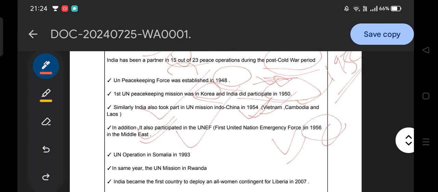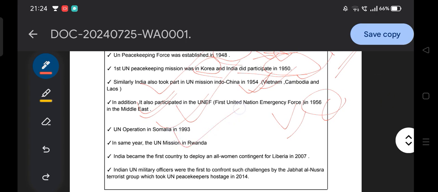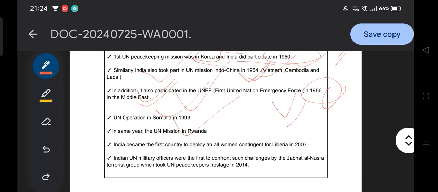Then India similarly also participated in Somalia and Rwanda. Another important thing is that India became the first country to deploy an all-women contingent, for Liberia, in 2007. So they can ask in which year the first all-women contingent was deployed for Liberia, or which country did it. 2007. Who deployed that? India. Which country? Liberia. So three kinds of questions are possible from this aspect.